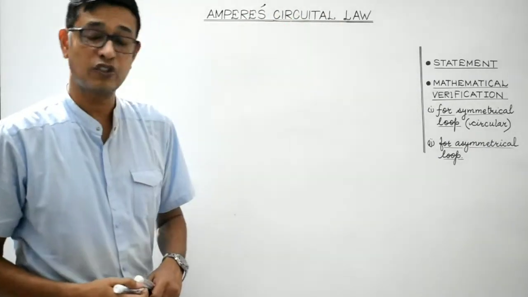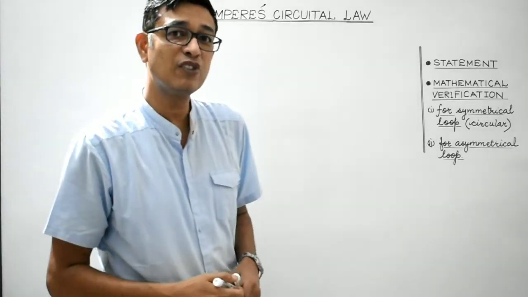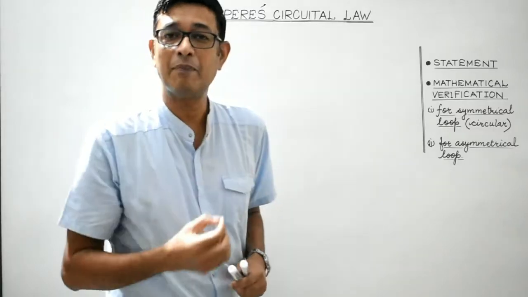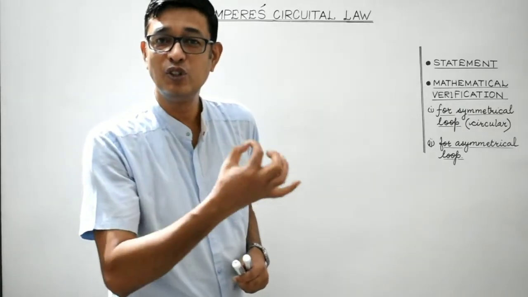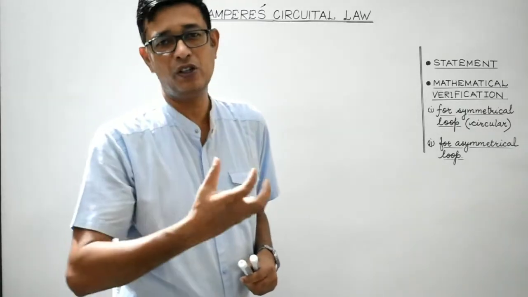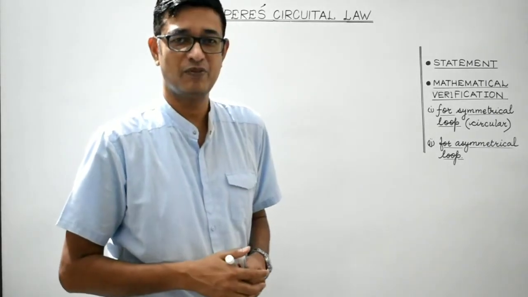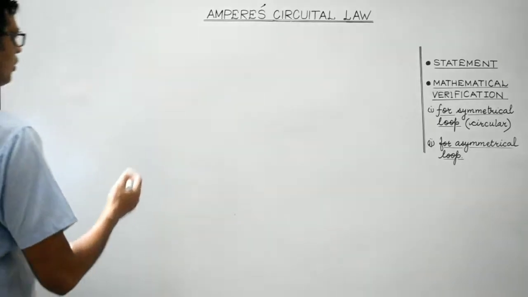Now look, like Gauss theorem, it was applicable for any closed surface. Ampere's Circuital Law is applicable for any closed loop. That closed loop may be perfectly circular or it may be of any irregular shape. Right? So let's concentrate on its statement first.